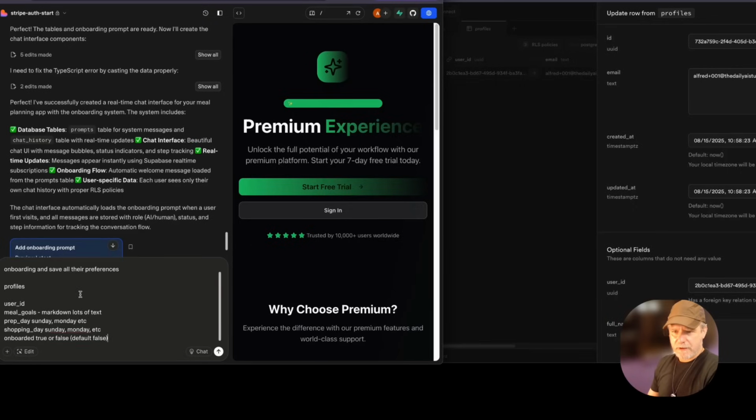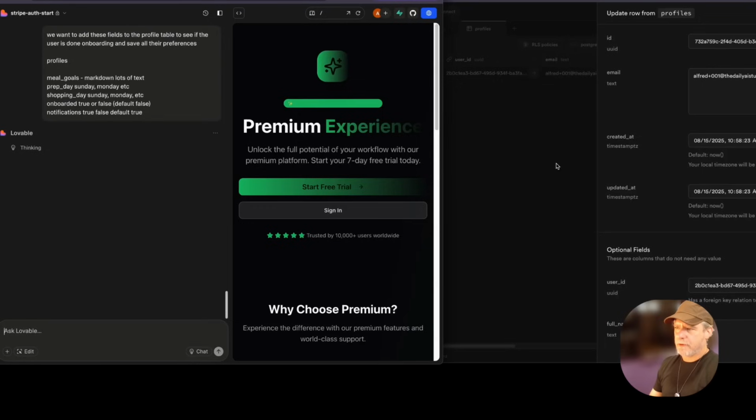So what I'm going to say here is profiles. They already did that. Meal goals, prep. Notifications, true, false. Default, true. So I'm going to have it add some of those.